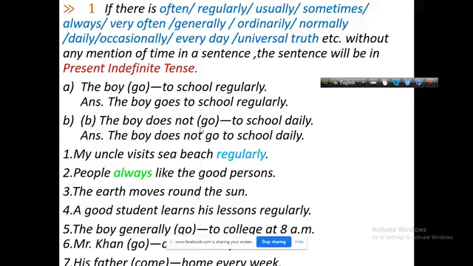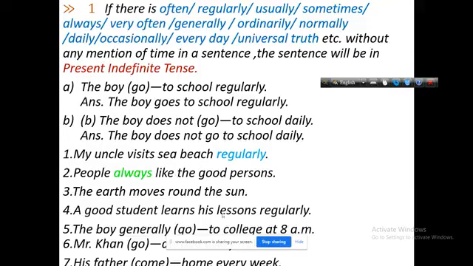The boy does not go to school daily. Here daily is also the indicator, and you have to correct the verb go, as it is negative: does not go to school daily. My uncle visits sea beach regularly. Here regularly is also the indicator. People always like the good persons, always is the indicator. So, like is the present indefinite form. We get like in the present indefinite.